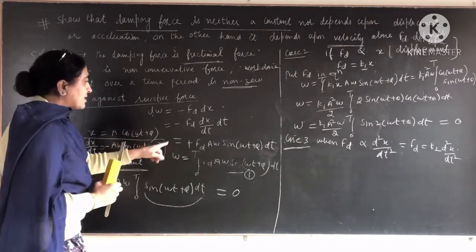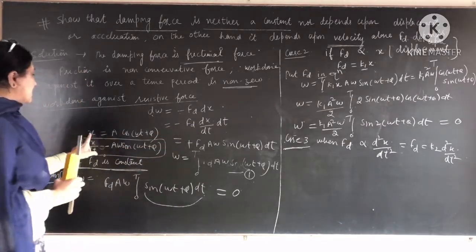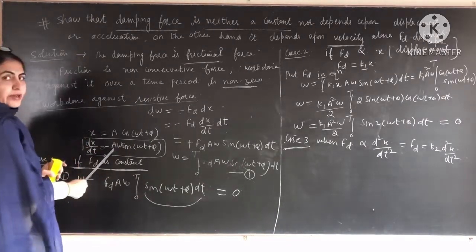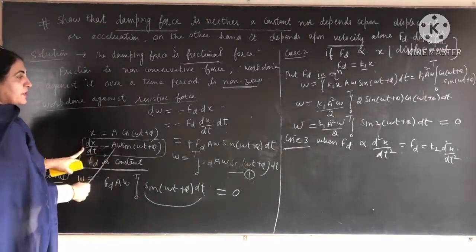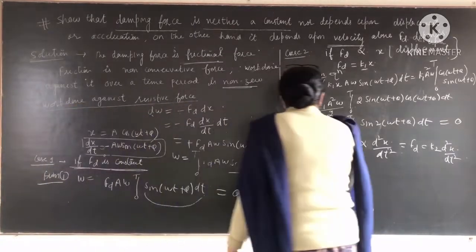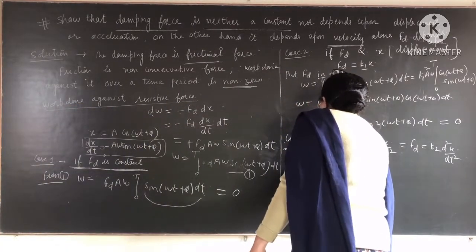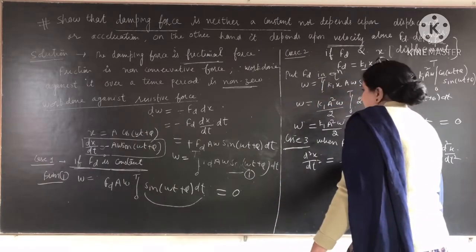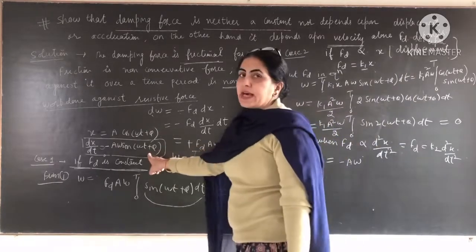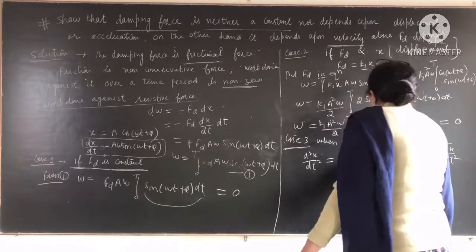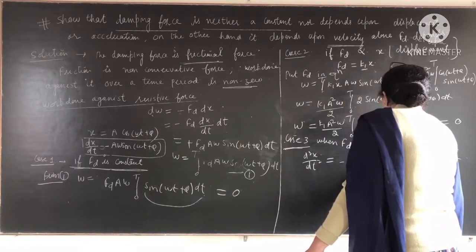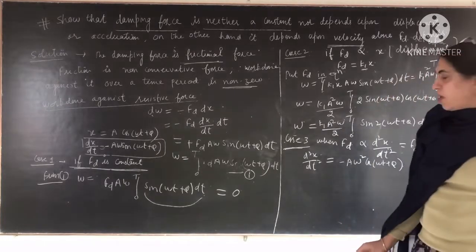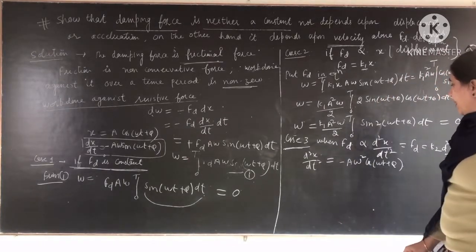First find out the second derivative of x. The first derivative of x is this. When we take the second derivative of this, it will be minus A omega, and the derivative of sine is cos, that is cos of omega t plus phi, and another omega, giving minus A omega square cos of omega t plus phi.